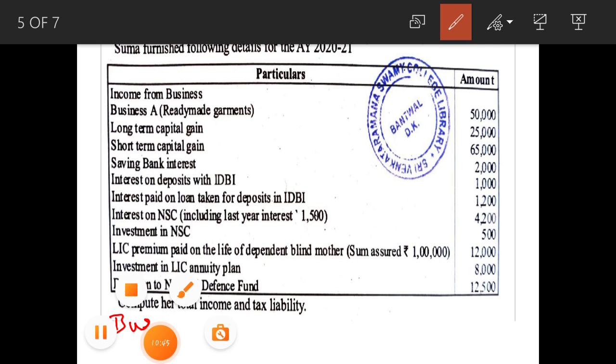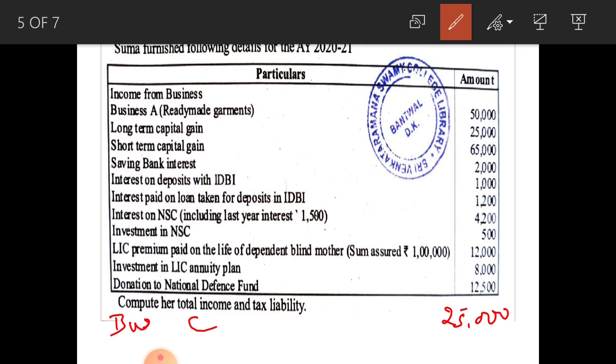Business C, 25,000 rupees. Add this one also. Business A 50,000, business C 25,000. Next, long term capital gain 25,000, short term capital gain 65,000, saving bank interest.